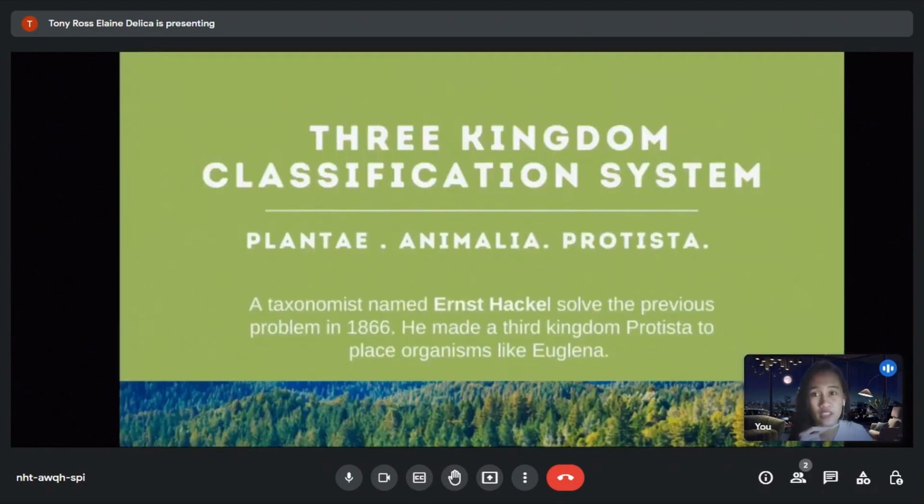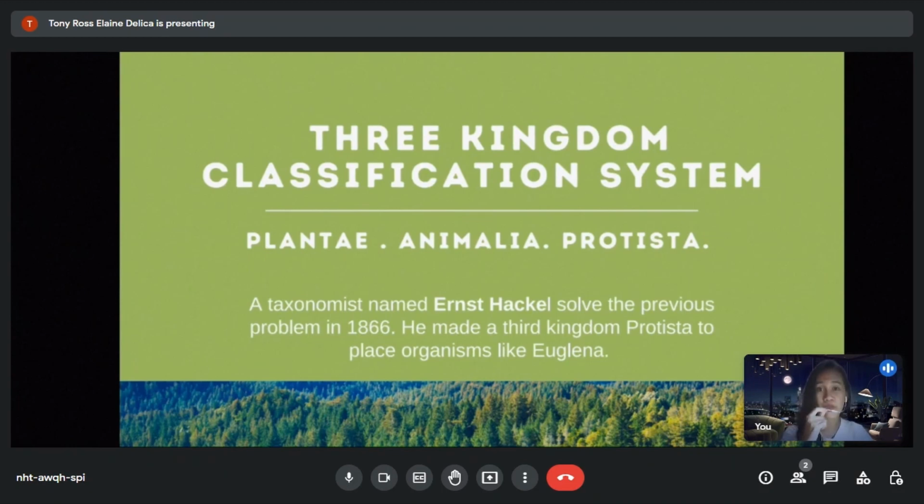Three-kingdom classification is composed of Plantae, Animalia, and Protista. A taxonomist named Ernst Haeckel solved the previous problem in 1866, which was where the organism called Euglena should be classified. So, he made the third kingdom, Protista, to place organisms like Euglena.